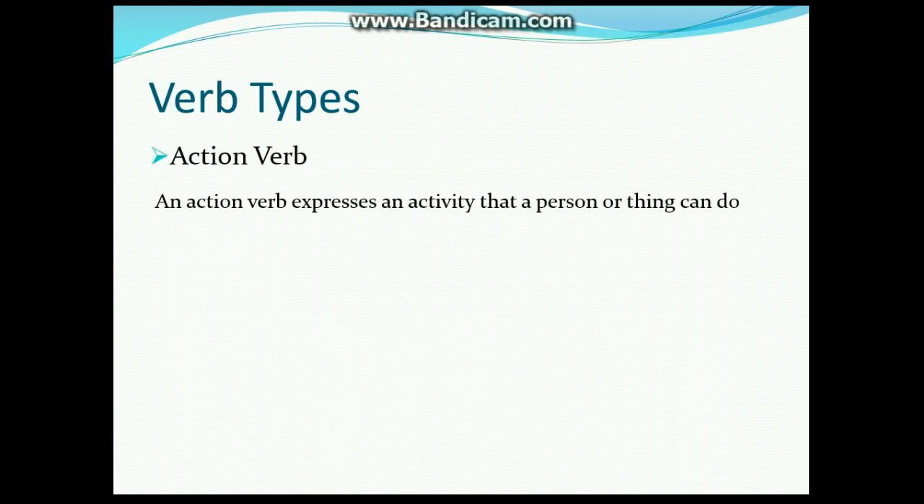Verb types. Action verb. An action verb expresses an activity that a person or thing can do. Example, Amjad eats strawberry. Over here, eats is the action verb. Eating is something that Amjad can do.